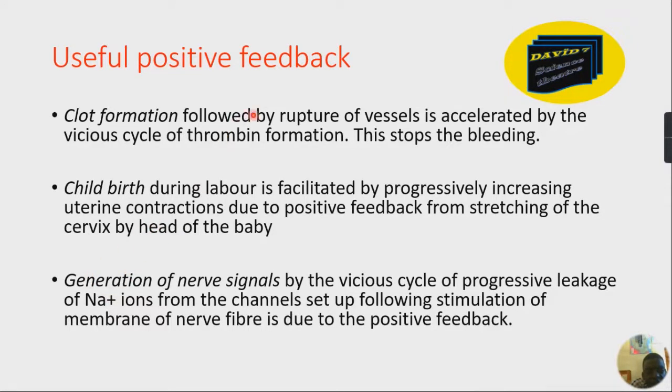The third positive feedback mechanism is generating of nerve signals by the vicious cycle of progressive leakage of sodium ions from the channels set up following stimulation of the membrane of a nerve fiber. This is also due to positive feedback, because as sodium enters when they are generating a nerve impulse, there is a positive feedback which ensures that more sodium still continues to enter, such that the action potential will be evoked after generating a graded potential which will rise beyond the threshold.